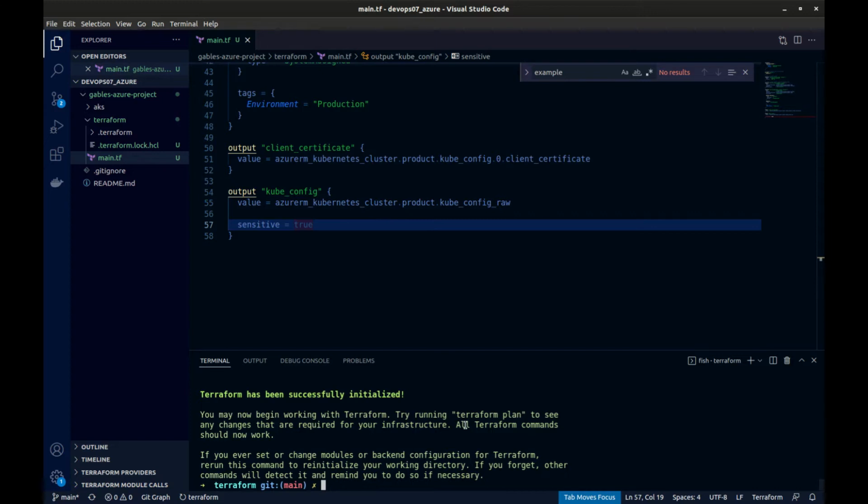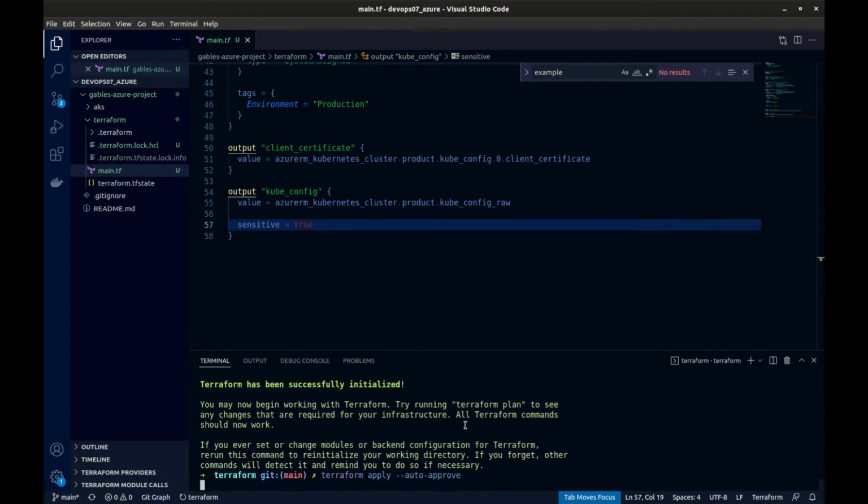Now after you get logged in and you initialize and everything, you can do a plan if you want. What I'm going to do is go ahead and apply, do an auto approve. I already know what's going to happen here because I've done a dry run. So I'm going to go ahead and run this now.